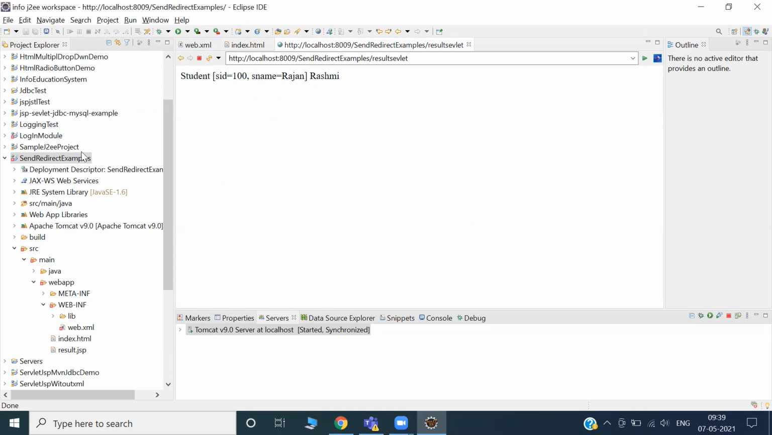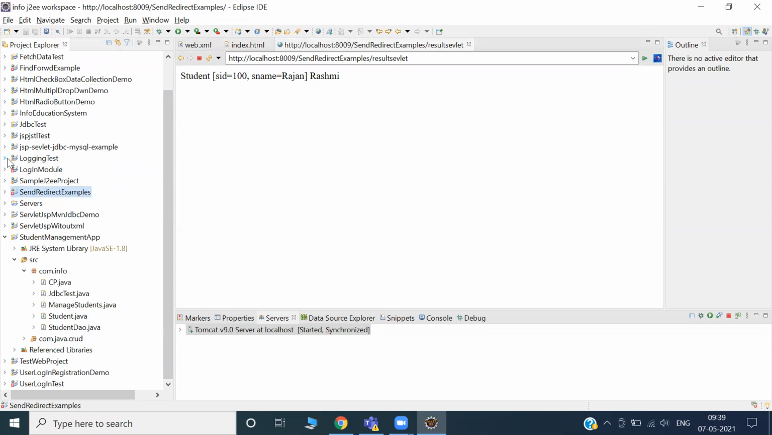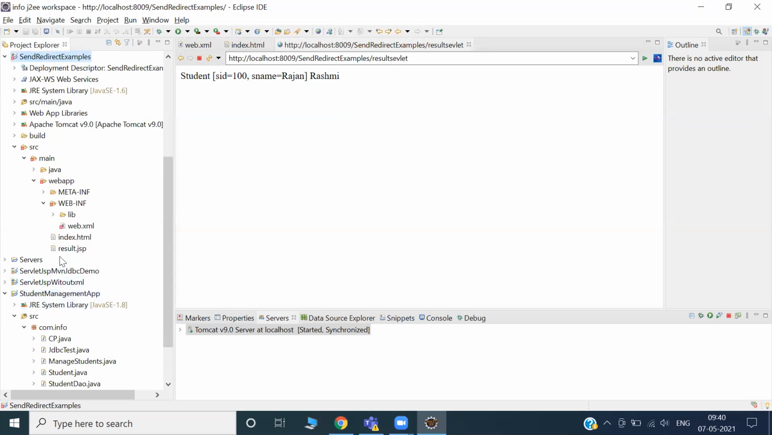Why is it called send redirect? My purpose is to discuss send redirect. Send redirect is also a process where I can send the data from one servlet to another servlet. Also, with the help of send redirect, we can send the data from one servlet to a JSP. The other file could be a servlet or a JSP, similarly to request dispatcher.